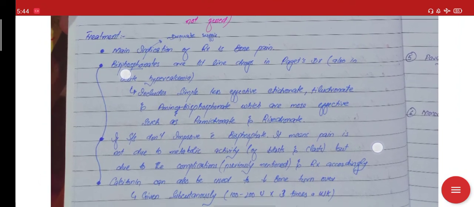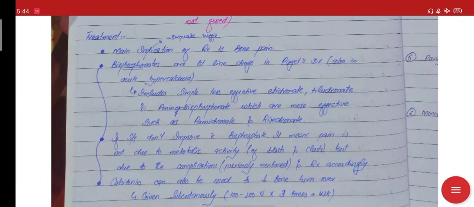Finally, come to its treatment. Just remember that the first line treatment for Paget disease, as well as acute hypercalcemia, is bisphosphonate. Bisphosphonates are those drugs whose names end in dronate. So just remember the suffix dronate.